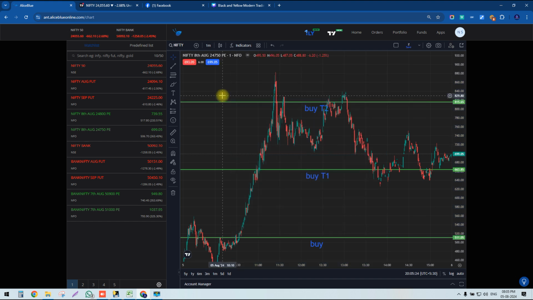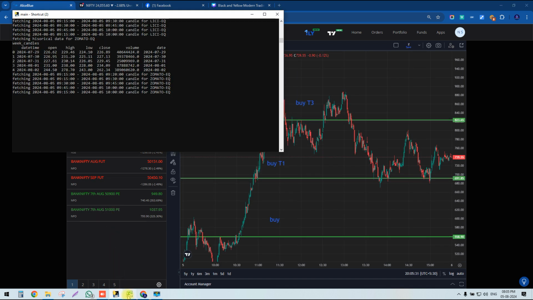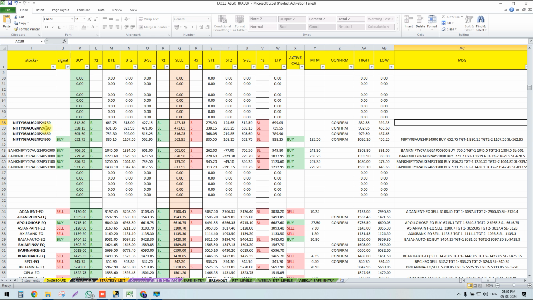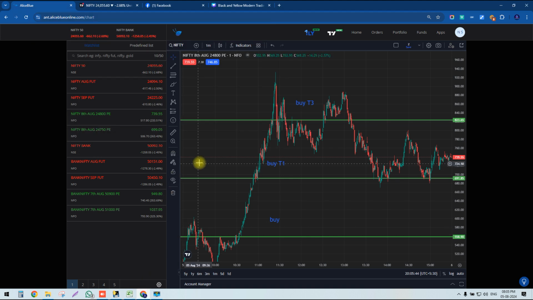Okay, I think it's clear for you guys. Let's go for the Nifty August put option, where the strike price is 24,800. Buy was generated here at 558.